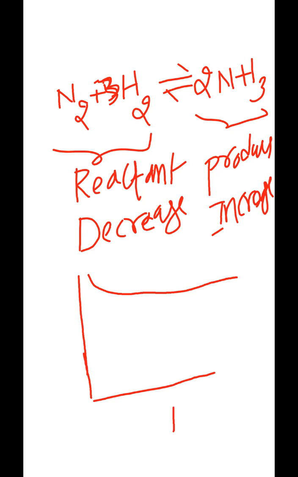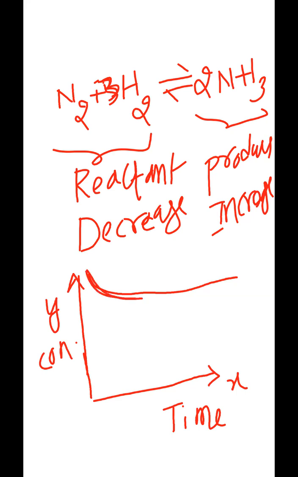So you take time versus concentration. Time is represented along the x-axis, and concentration is taken on the y-axis. Concentration versus time is the plotted graph. This graph represents the concentration of one of the reactants. For example, I'm taking nitrogen.